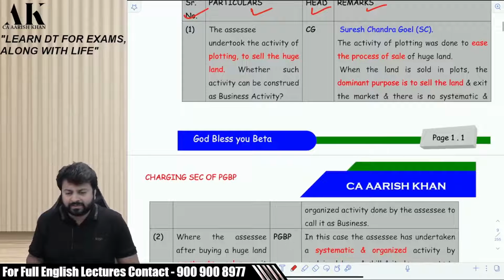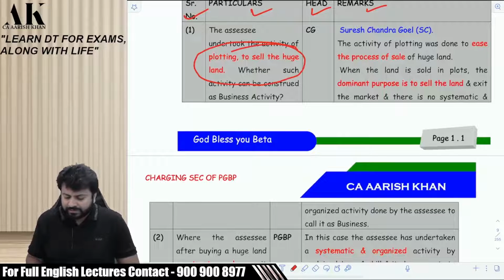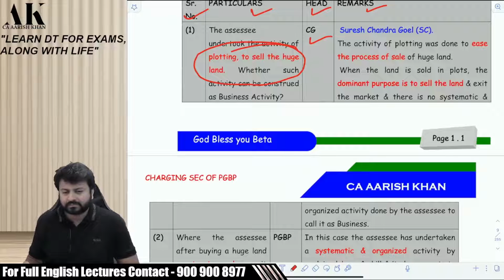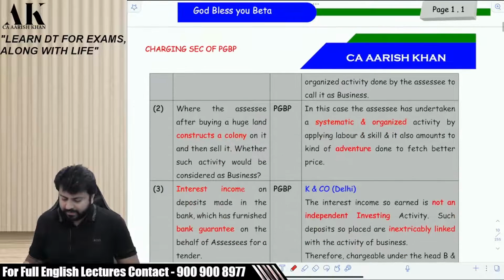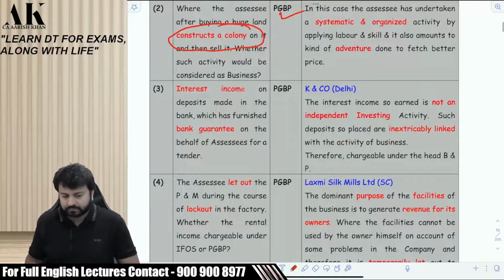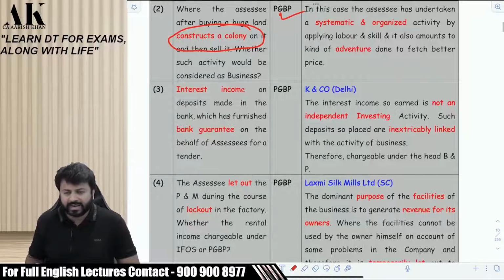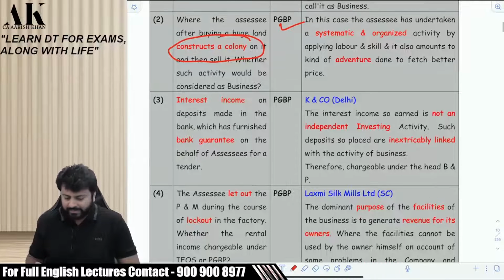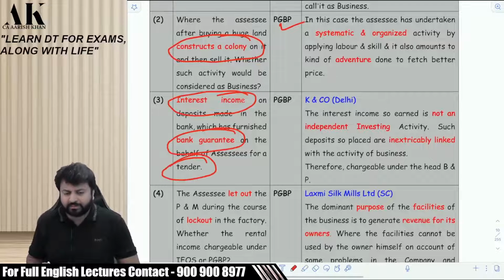In the first example which I have just told you, I am selling huge land. If you are selling huge land, then it is capital gains, right? Now, if I construct a colony and then I sell, then it is PGBP, right? Next, if I earn some interest income by giving a bank guarantee, because you want a tender from government, then it is PGBP, right?